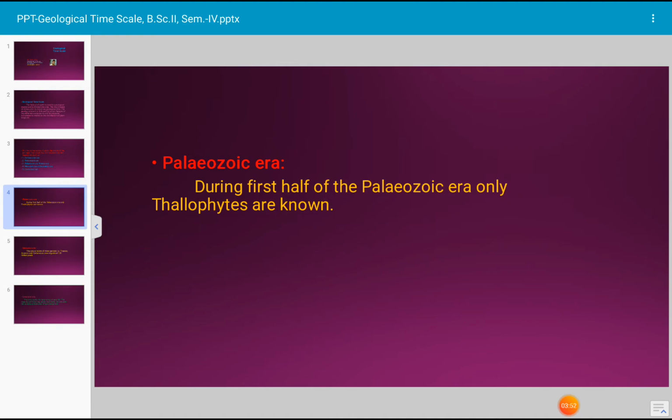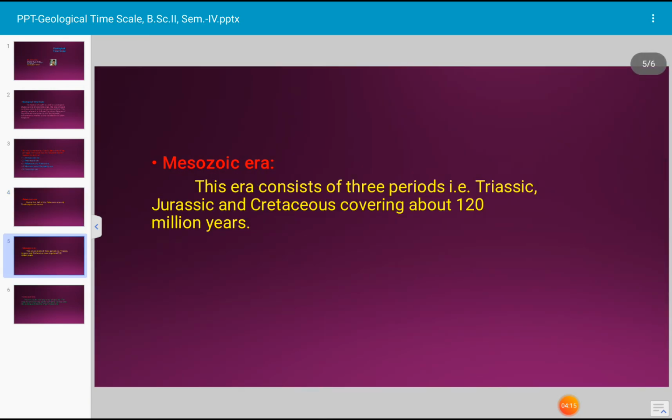lycopsites and seed ferns. After the disappearance of a large group of pteridophytean plants, a new group of plants came into existence. This is the history of the appearance of ginkgo. A ginkgo-like plant is a gymnospermic plant, Ginkgo biloba.